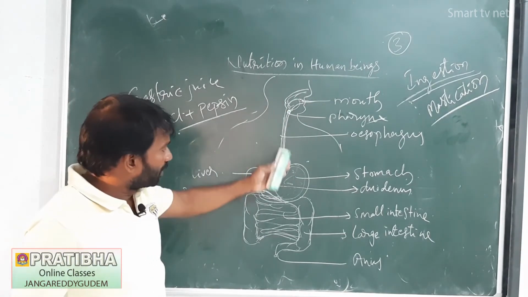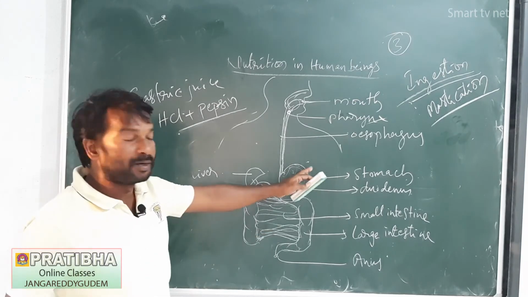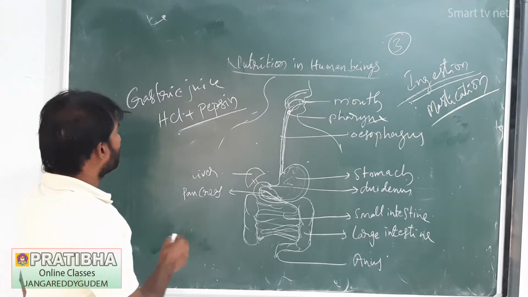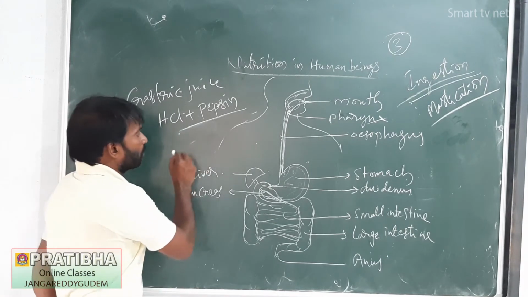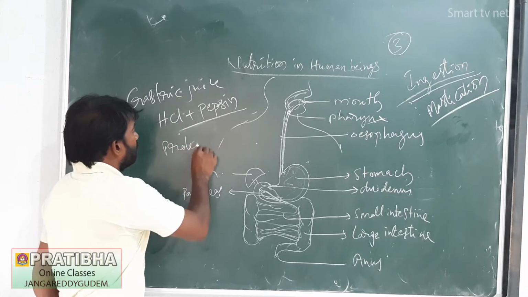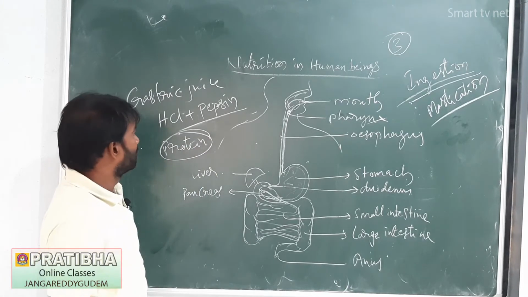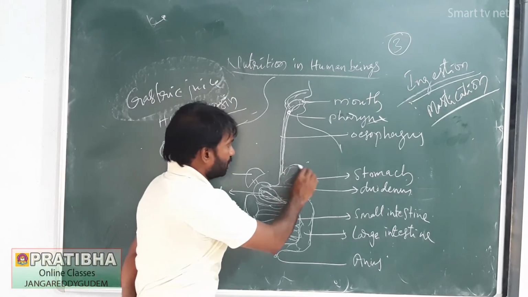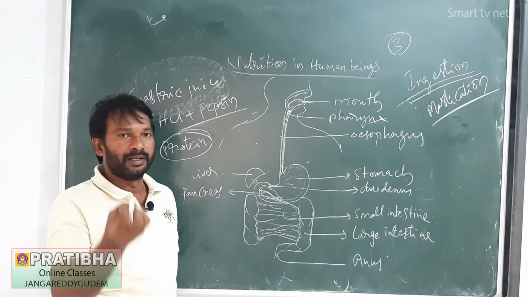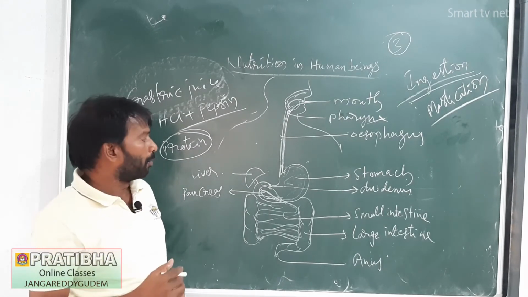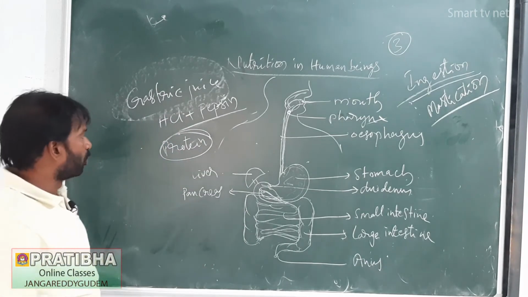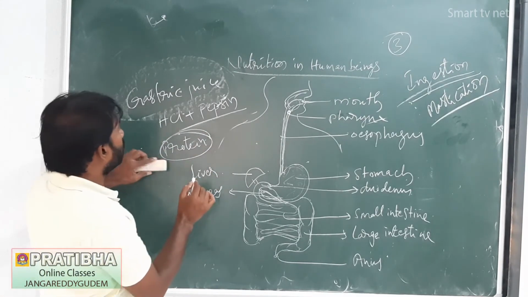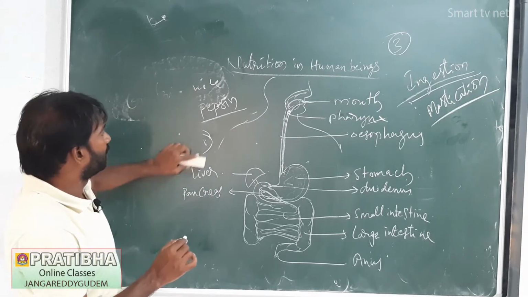Once food materials enter into the stomach, the medium changes because of the HCl acid; here it is an acidic medium. In the acidic medium there is no digestion of carbohydrates, only protein digestion takes place. By the gastric juice, the food materials are churned, and by this action the food is digested. Proteins are converted into peptones.